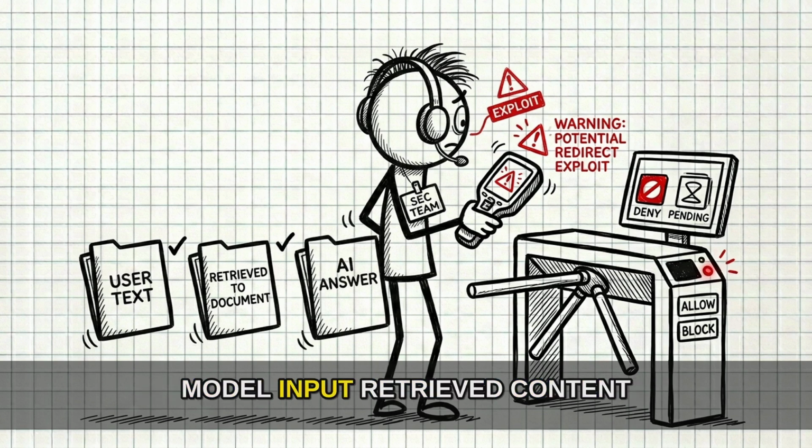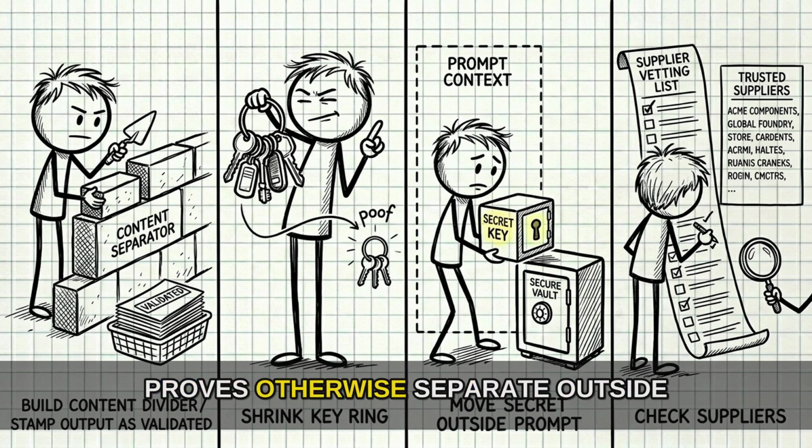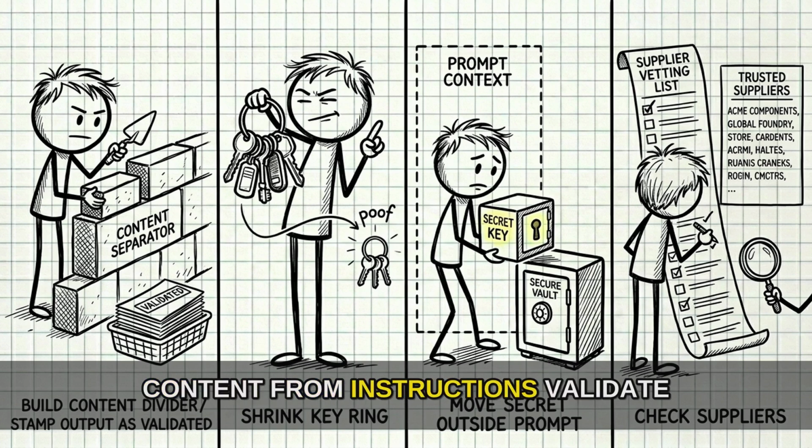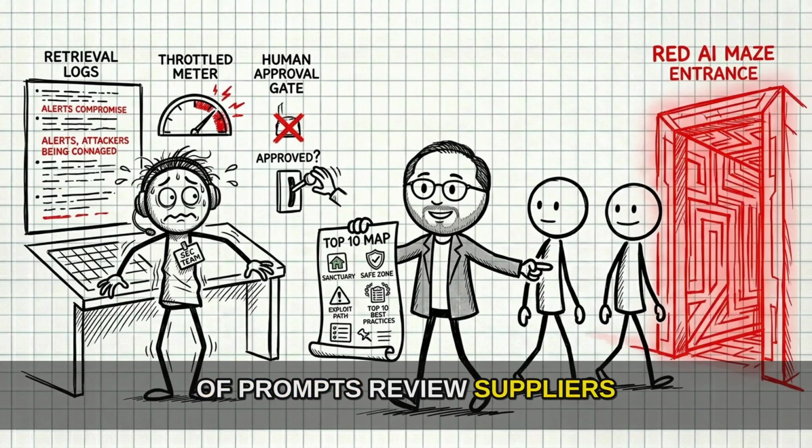Defenders should treat model input, retrieved content, and model output as untrusted until the application proves otherwise. Separate outside content from instructions. Validate outputs before they reach downstream systems. Limit tool permissions. Keep secrets out of prompts. Review suppliers. Monitor retrieval. Rate limit usage. Require human approval before high-risk actions.